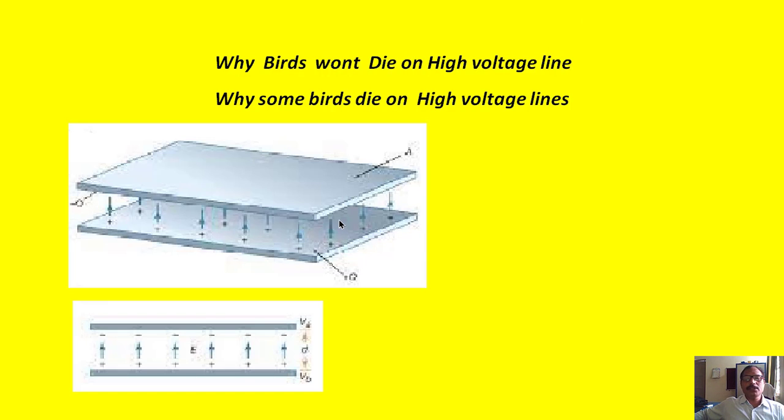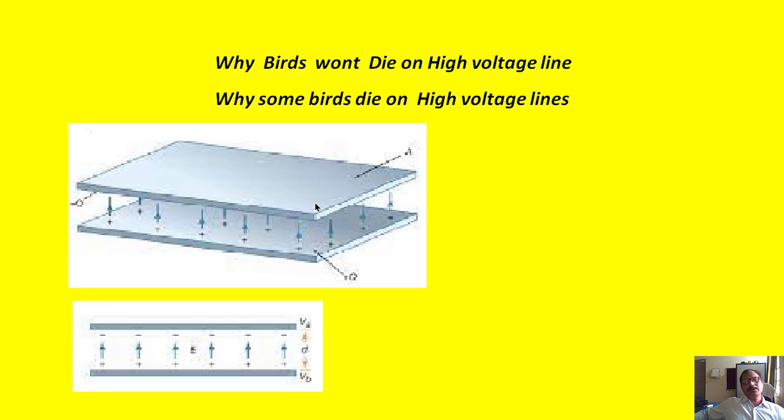The capacitor is nothing but two parallel plates like this. This is one plate, this is another plate, separated by a dielectric material. It may be air or some other non-conducting material. The upper surface area of the plate is called the area A, and the permittivity of the non-conducting material placed between the plates we represent with epsilon.